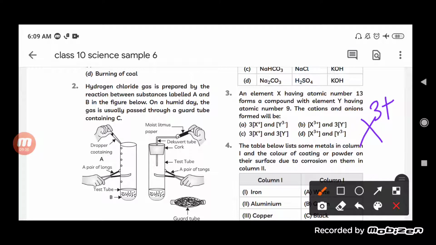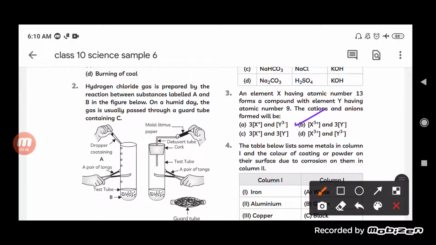While in case of Y, 7 outermost electrons are present, so it will need 3 more if it wants to combine with X. So the Y must need 3 more in order to react with this X. So answer, it will be X3+ and Y3- ... okay, so X 3 positive and Y negative will be the answer here.